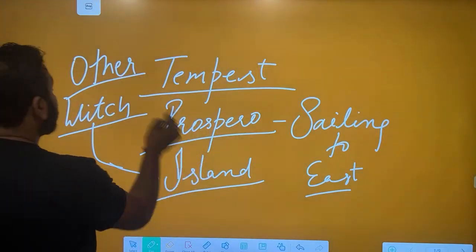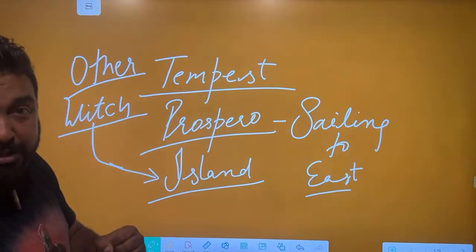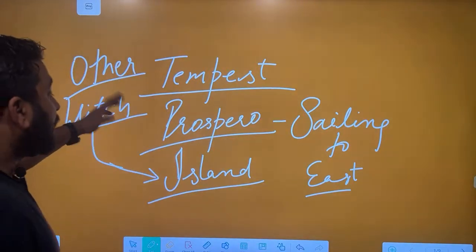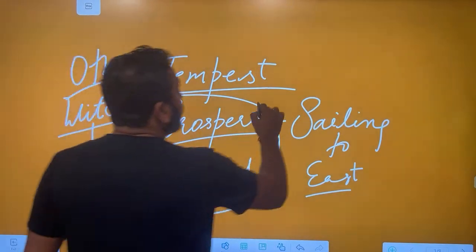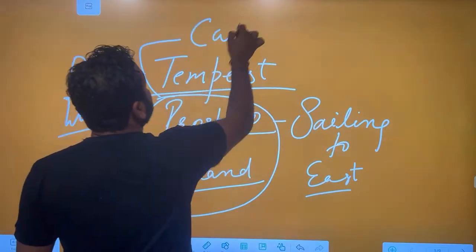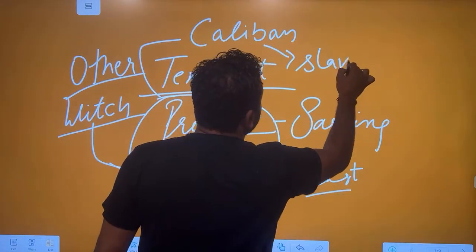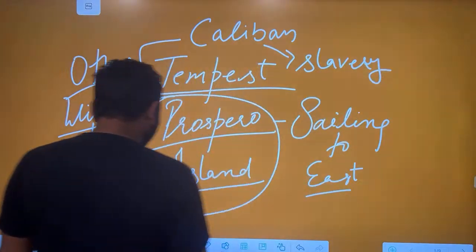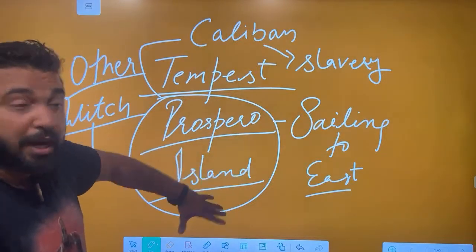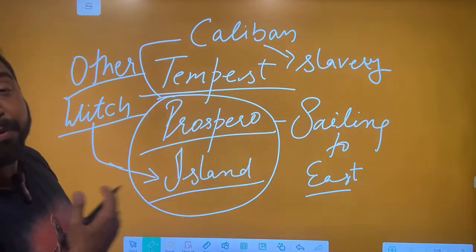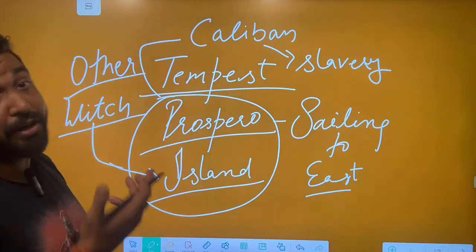Now, Prospero starts learning from Sycorax, and when he learns a lot of magic and becomes capable of defeating Sycorax, Prospero becomes the head of the island. Now, there is one more native of the island, Caliban. Prospero enslaves him. Again, slavery concept, post-colonial, right? Now, Prospero is an outsider, comes to the island, uses the resources of the island and becomes the owner of the island. Again, the part of post-colonials. The Britishers came from outside, used Indian resources and then started ruling India.